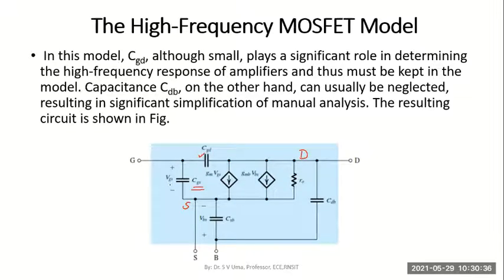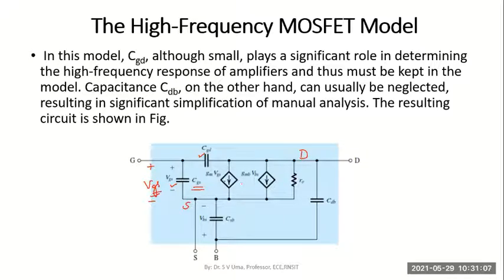We have included that. And then, how do I model the value of current between drain and source? The current between drain and source will have two components now. One component is because of the gate source voltage which appears here. So we always apply an input voltage between the gate and source terminals, that is VGS.